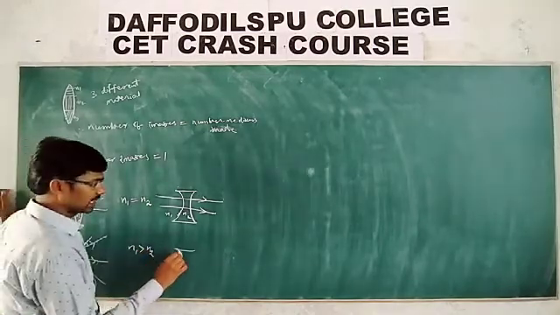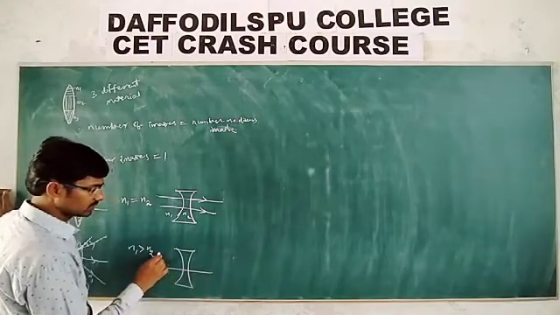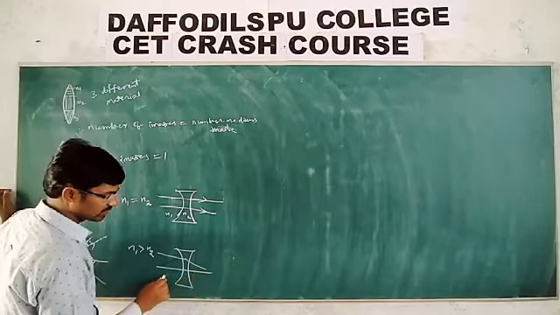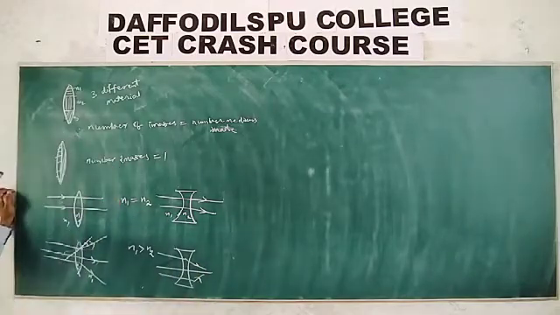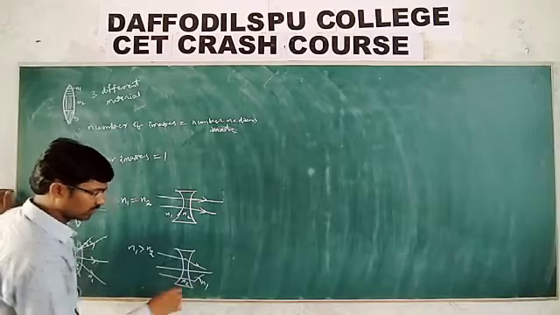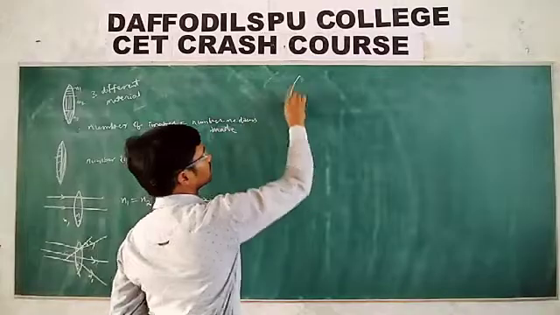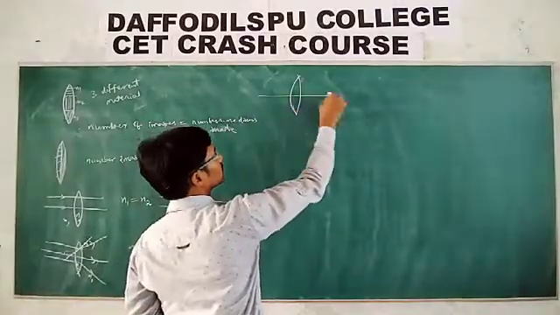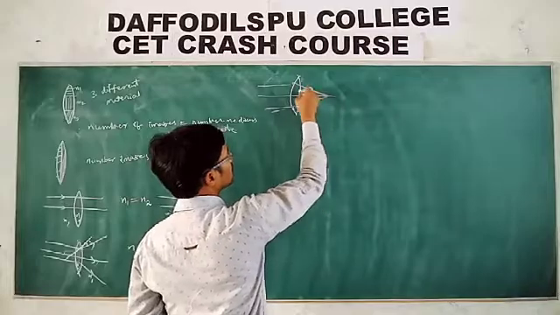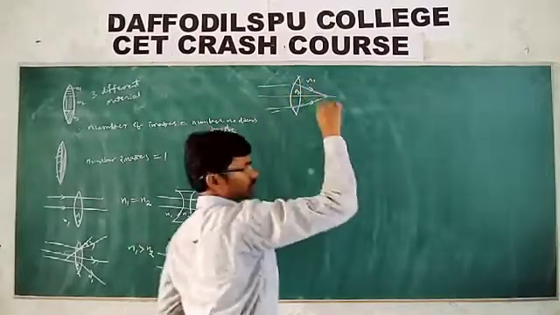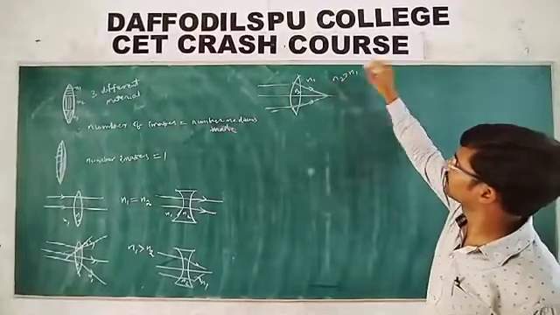Even for a convex lens or a concave lens, if it is deviating, instead of diverging, if it is converging, what does this represent? This is N2, this is N1. N1 is greater than N2. For the same convex lens, with light converging, what we know already is that here N2, here N1, so N2 is greater than N1.